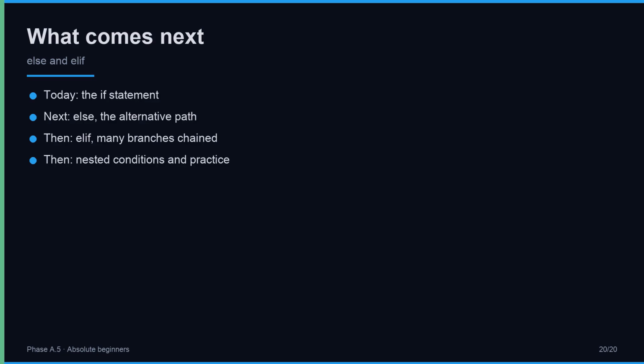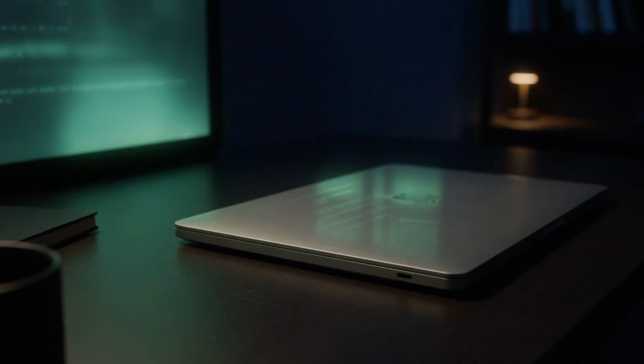For now, practice plain if. Write 5 conditions. Watch which bodies run and which are skipped. The rest builds on this. Else comes next. Thanks for learning the if statement. Next time we add else, the alternative path. The foundation is set.